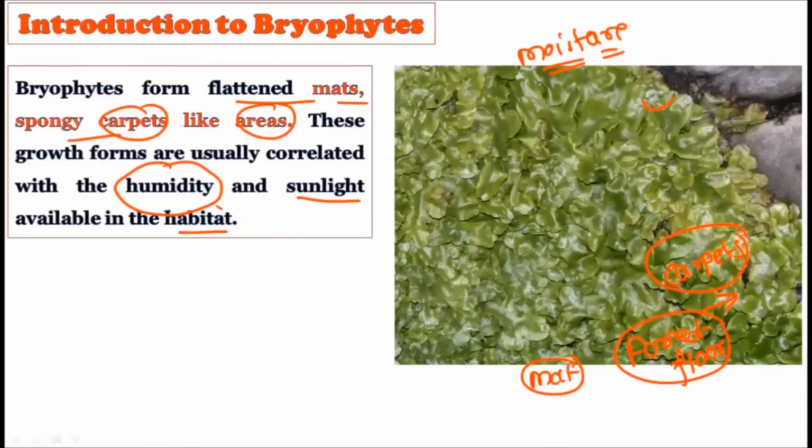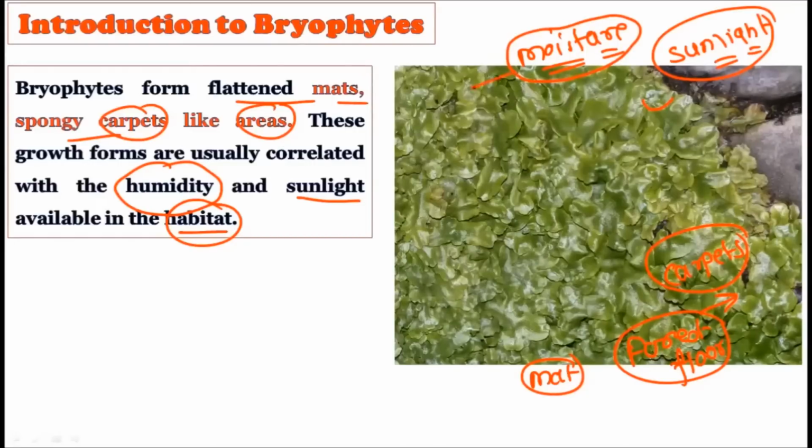Plus, it depends on how much sunlight is available in that particular habitat, because sunlight is always the limiting factor for photosynthetic organisms, and bryophytes are not exceptions. They are photosynthetic organisms, and they require sunlight for photosynthesis. So the first requirement for the bryophyte is moisture in the air, that is, humidity. And second, how much sunlight is available. Depending upon that, they continuously form the carpet on the forest floors. You should remember that if there is a limiting factor, like less humidity or less sunlight in a particular area, the carpet will break there. That means there will not be any formation of carpet in such an area, and you will find blank spaces there.